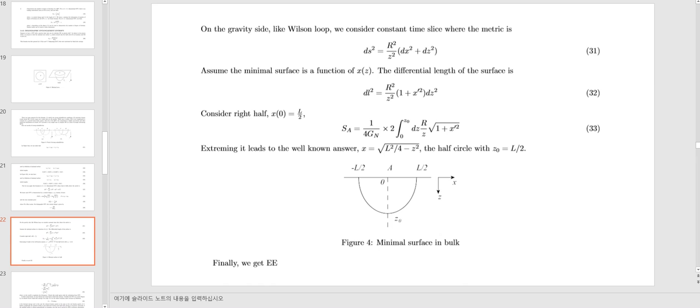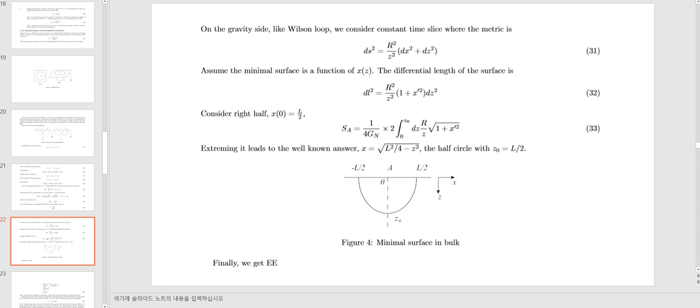On the gravity side, like the Wilson loop, we consider a constant time slice where the metric is like this. Assume the minimal surface is a function x(z); the differential length of the surface is like this. Considering the right half, x0 is L over 2. Extremizing this leads to the well-known answer: x is like this, a half circle with z0 equal to L over 2.